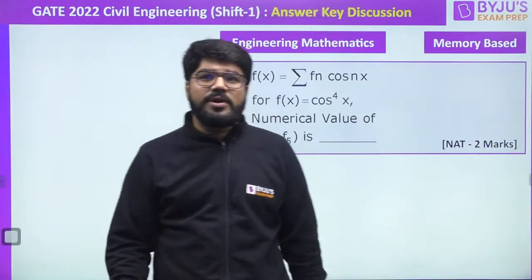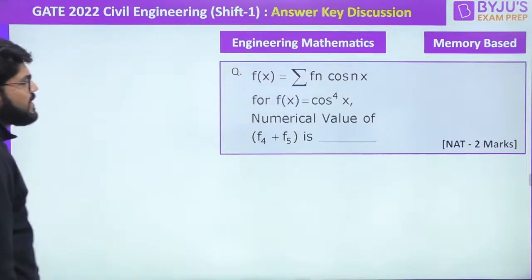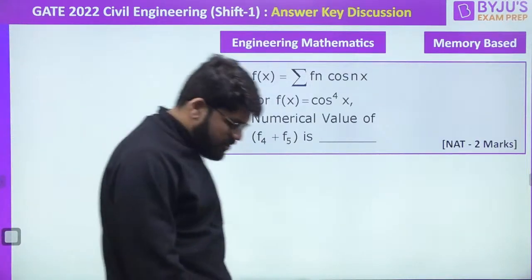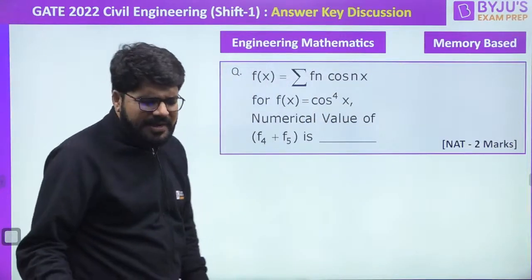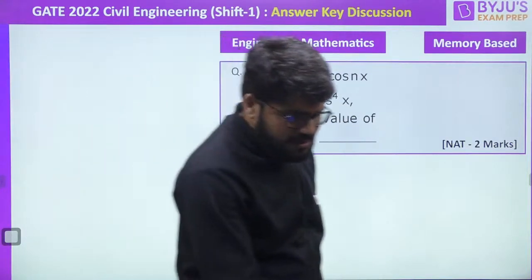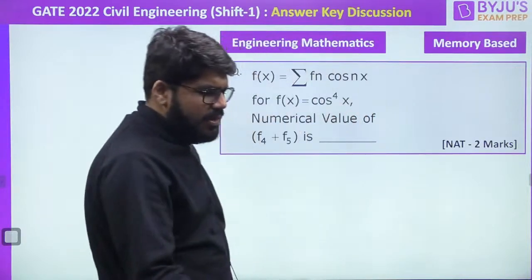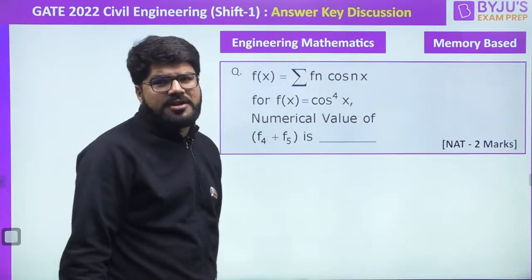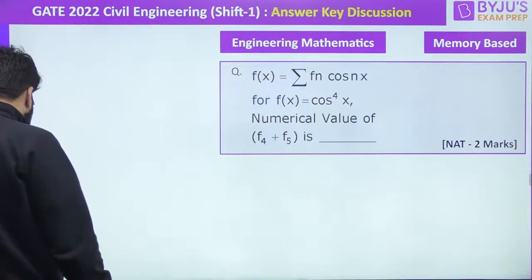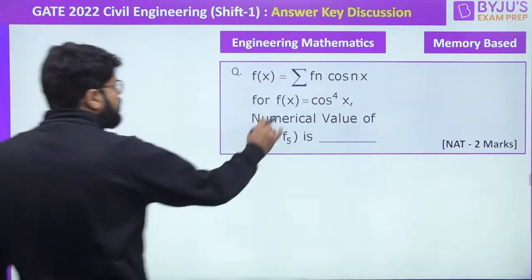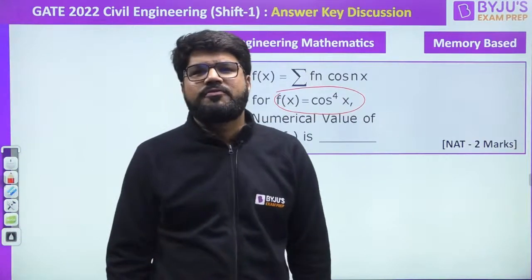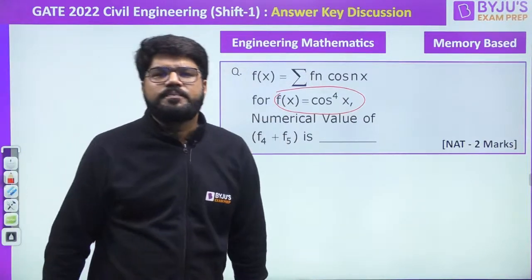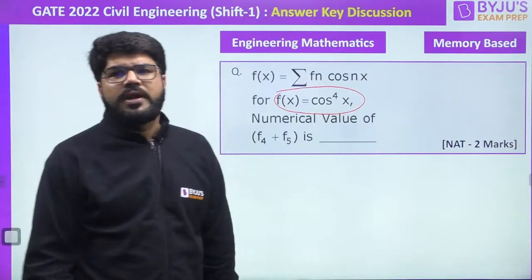Very, very good morning. Good afternoon, everyone. Once again to the session. NAT 2 marks question based on Fourier series. और इसको solve करेंगे engineering mathematics से. Engineering mathematics means logic. Okay, we can solve this question by logic. If you go and find out the Fourier series coefficient by the formula, this can be lengthy. So what is the approach that I'm going to follow? We can just use the identity for cos power 4x.